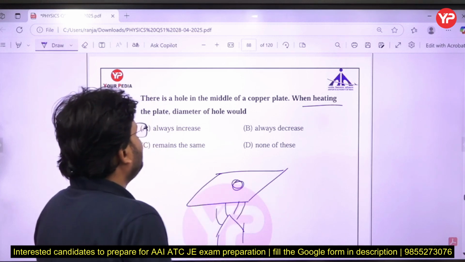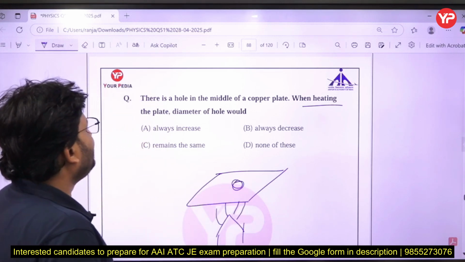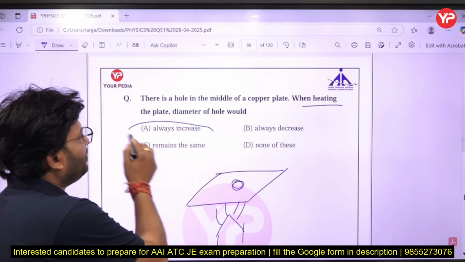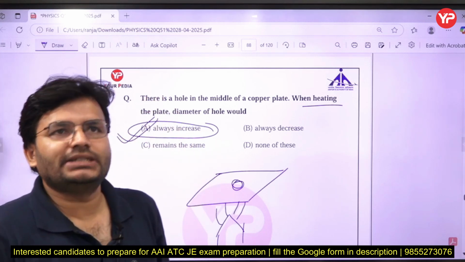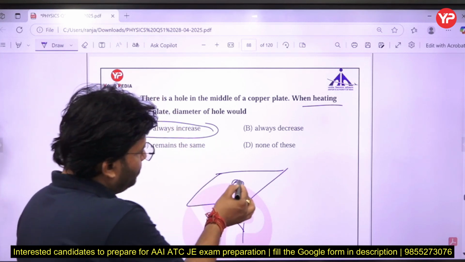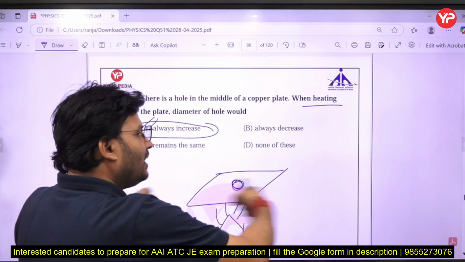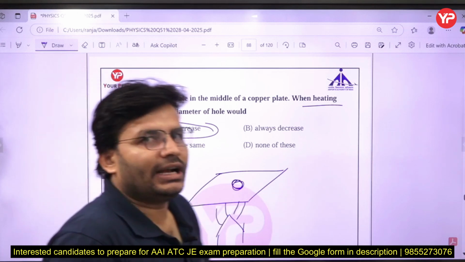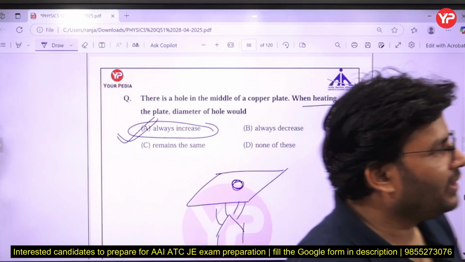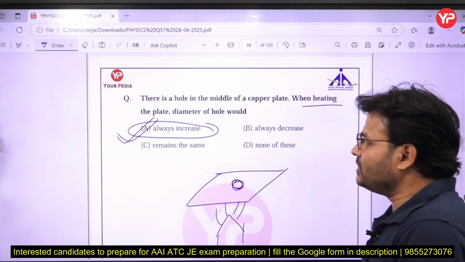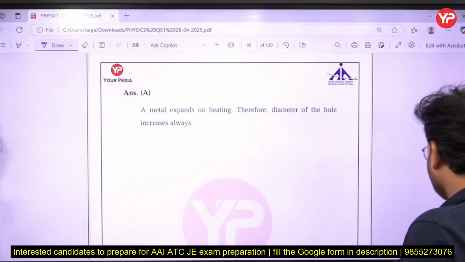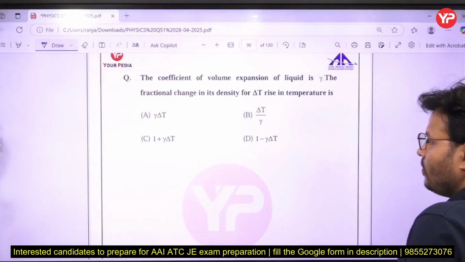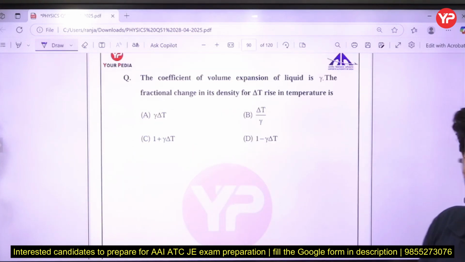So while heating the plate, the diameter of the hole always increases. So A for apple is the right answer. That is the next question.